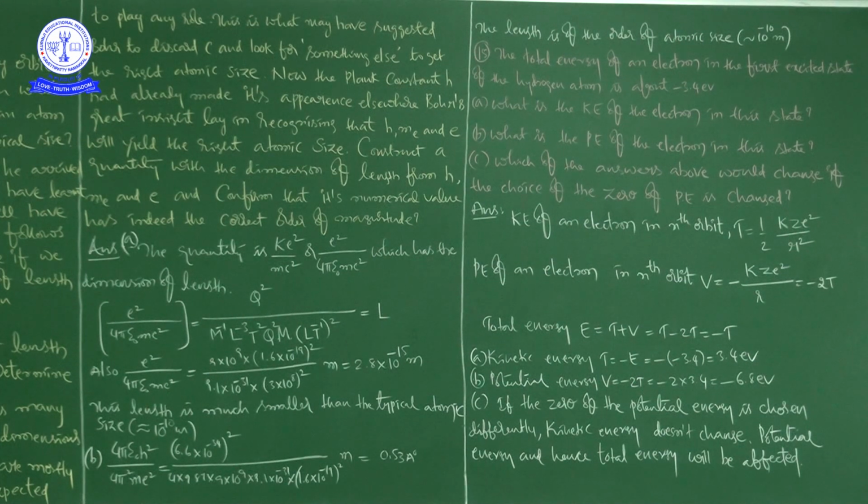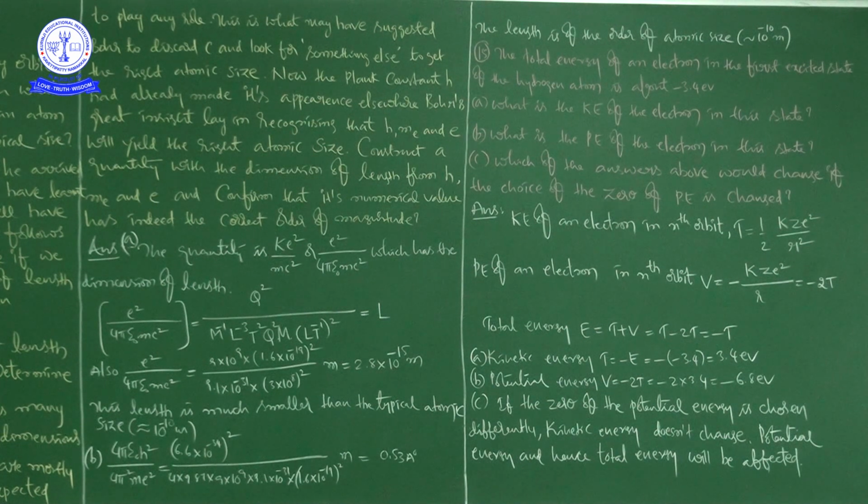Okay, right. Then we discussed the 15th. In the 15th question, our concentration is energy. They have given the total energy, right? And based on that, we calculated the kinetic energy and potential energy. We also know the formulas, right?